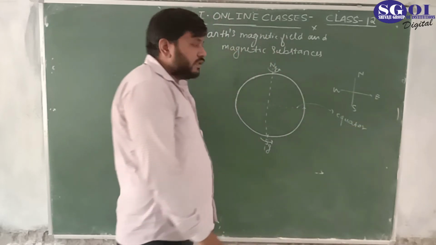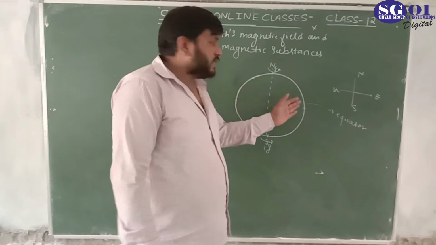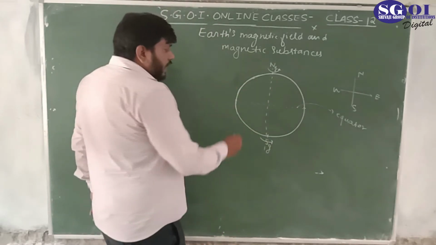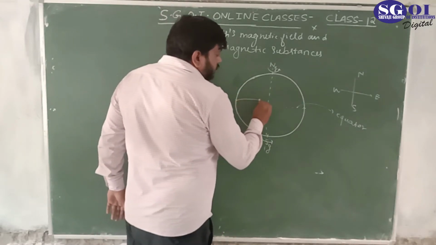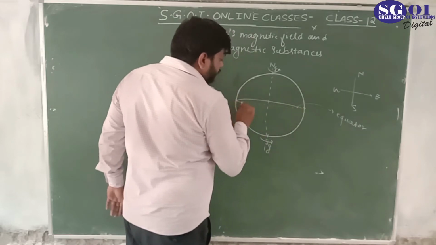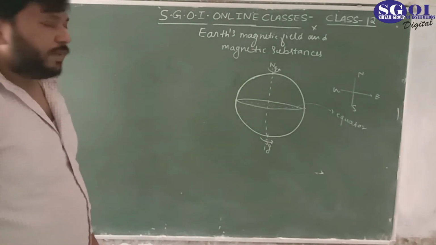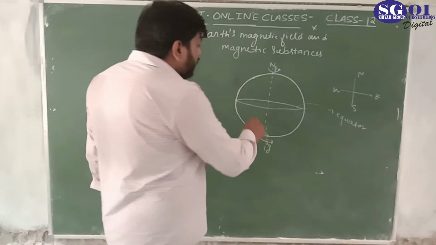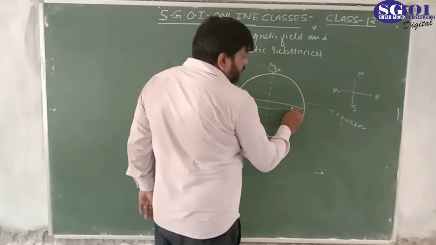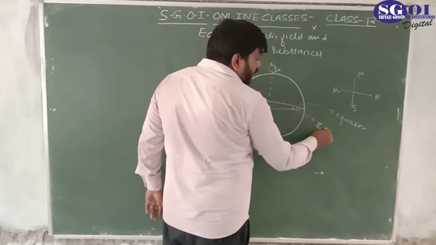This is the equator. This is the longest distance on the earth, we can say. A plane horizontal to this line is called the equatorial plane.